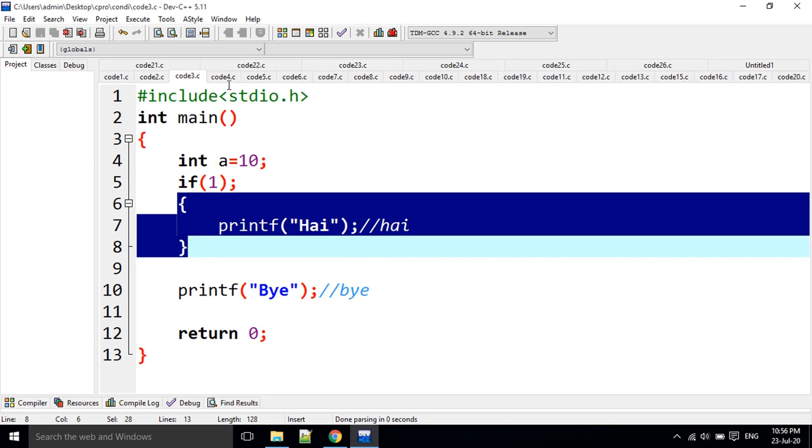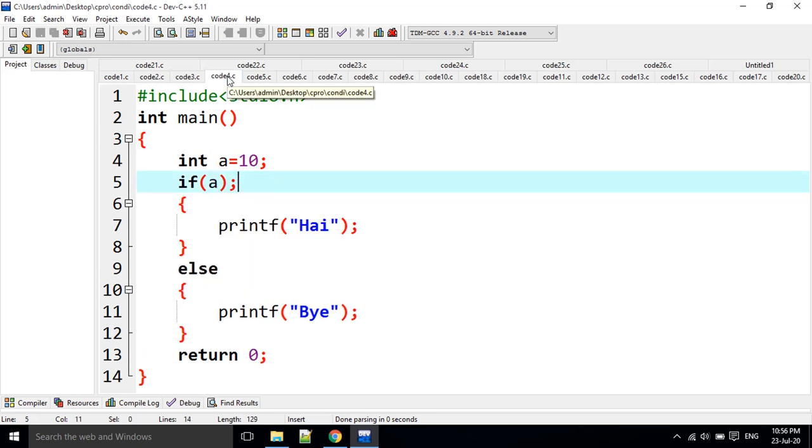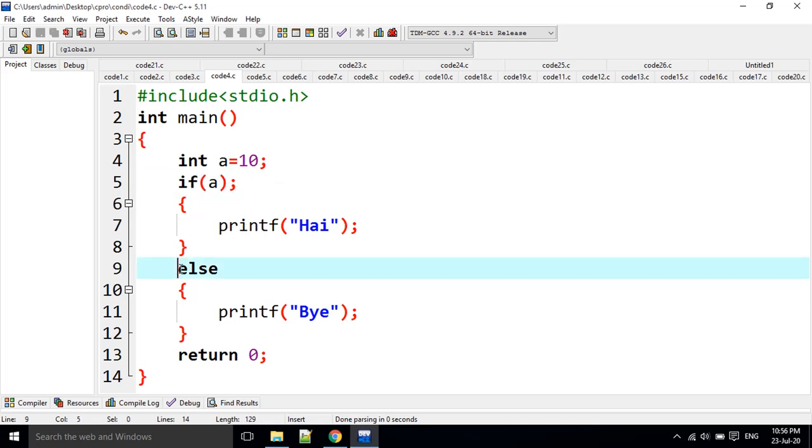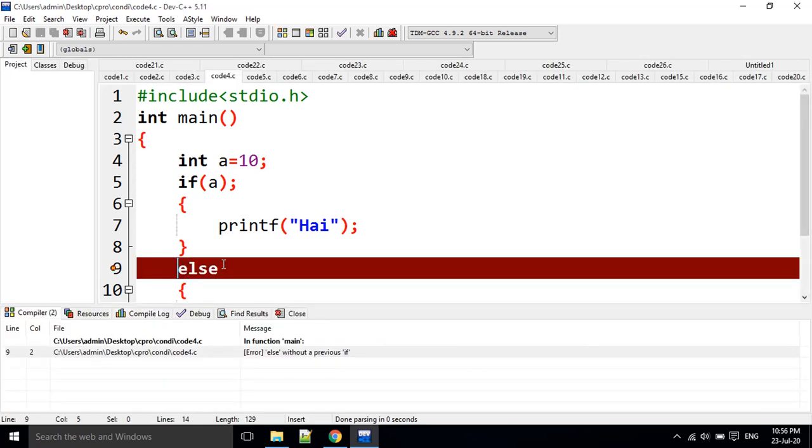Moving to the next question. Here also there is one semicolon for the if statement. That means there is no relationship between this if and this printf statement, but else is there. If I execute it, it is going to give an error. What is that error? Else without previous if.